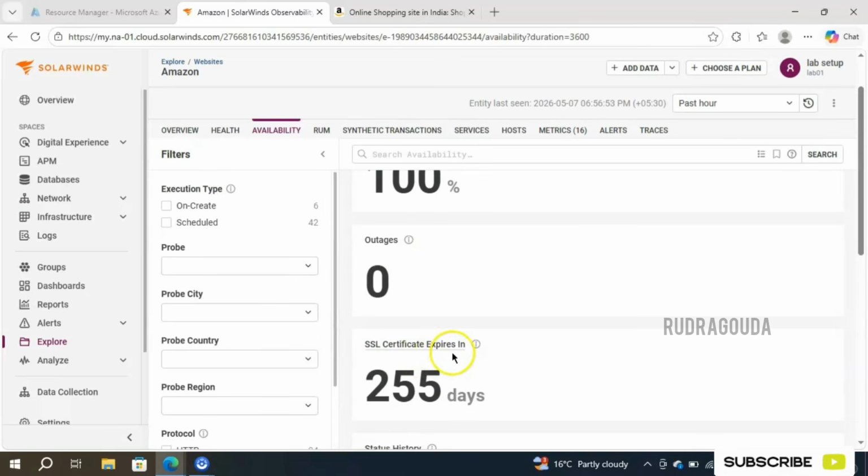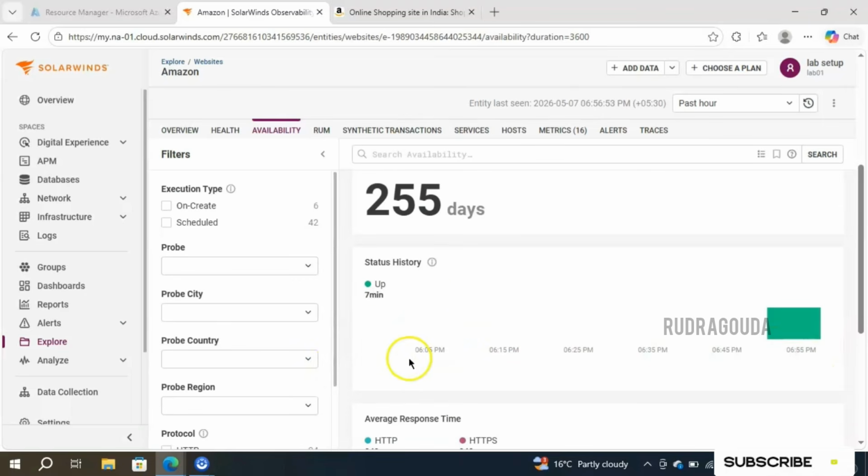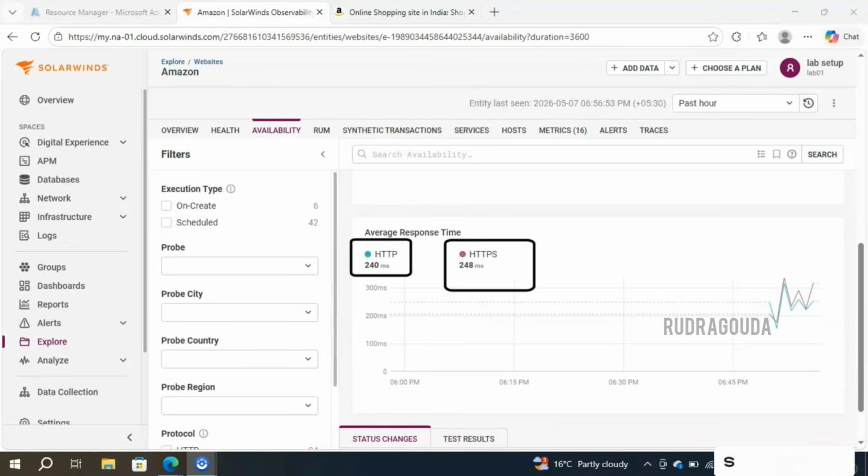See, the SSL certificate expires in 255 days and it has been up for the last 7 minutes. You can get the timings like this, so that it will be very easy. Suppose the website is down at 6:15, then you will get that information here in a different color, so that you can easily identify at what time the website goes down or is not working. And of course, it will also give the response time here, like from HTTP it is taking 240 milliseconds to load the website. Like that, for HTTPS it is taking 248 milliseconds.